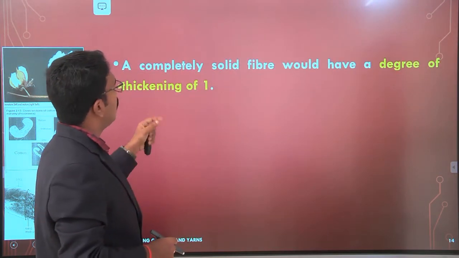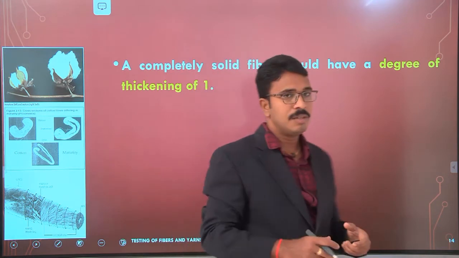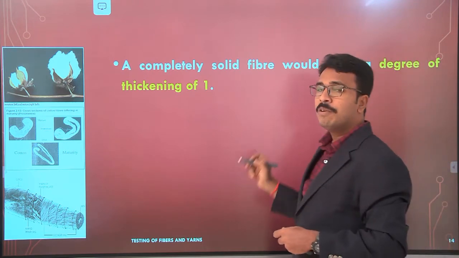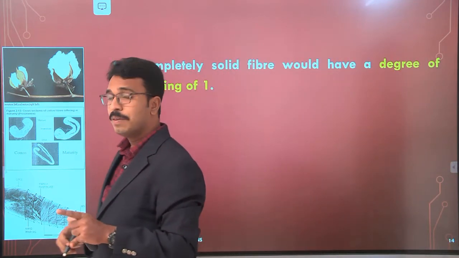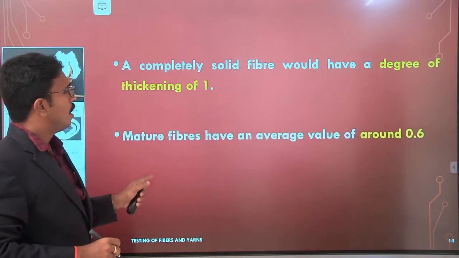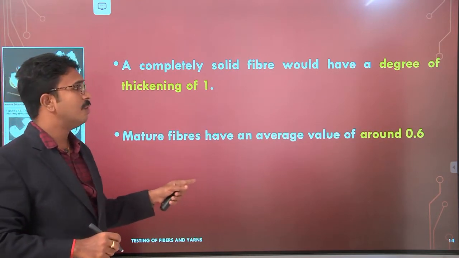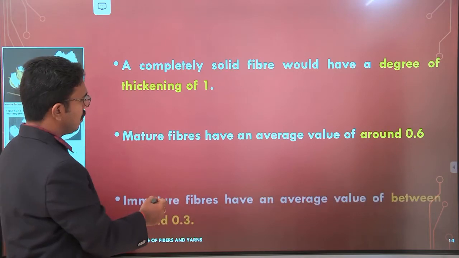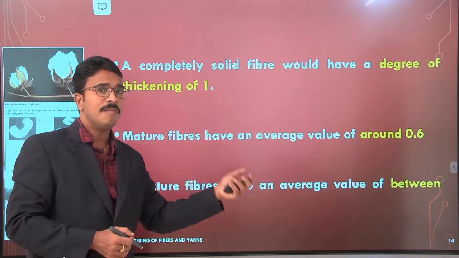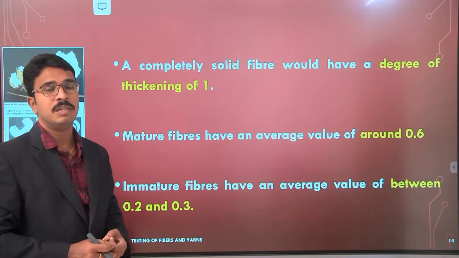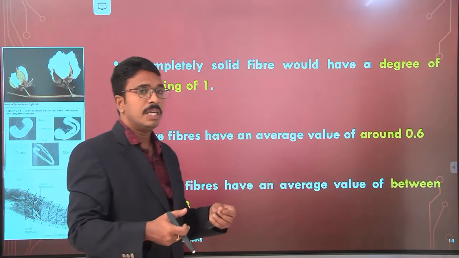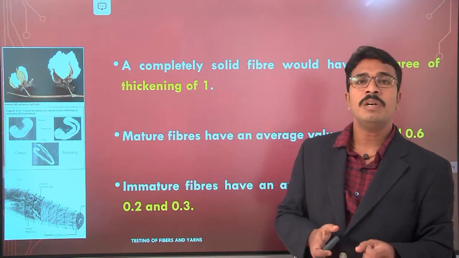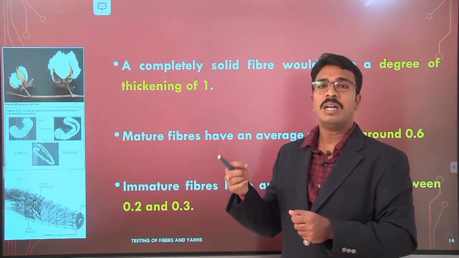Now, for a completely solid fiber, the degree of thickening is going to be 1. Mature fibers have an average value of around 0.6, and for immature fibers the value ranges between 0.2 and 0.3. So once you find the degree of thickness, the theta value, of any fiber, based on that value we can say whether the fibers are mature or immature.